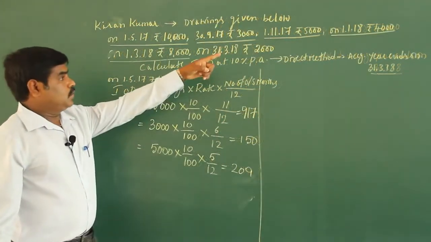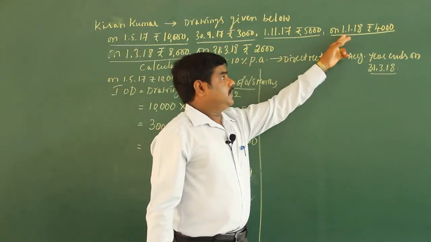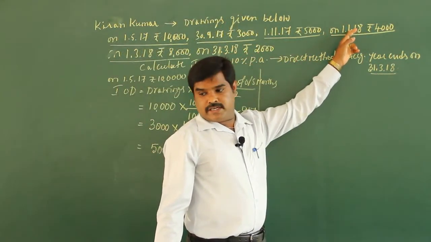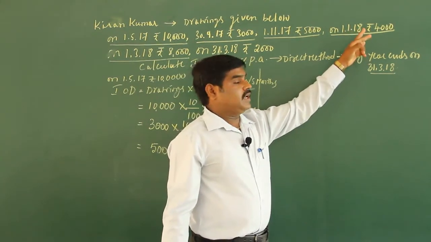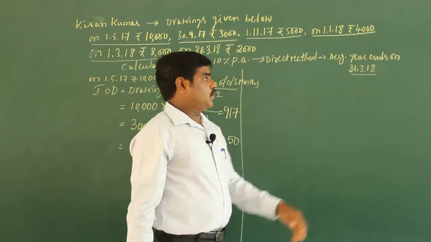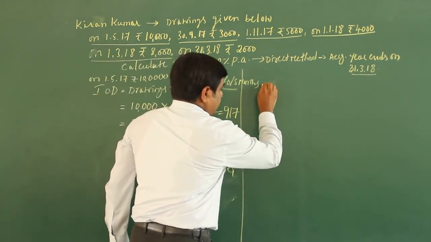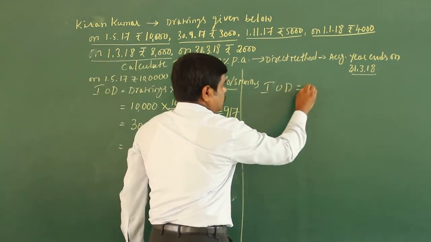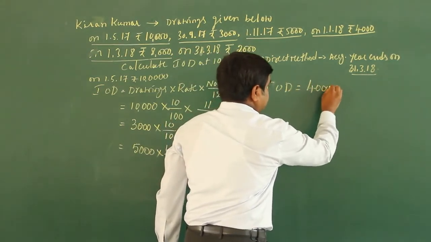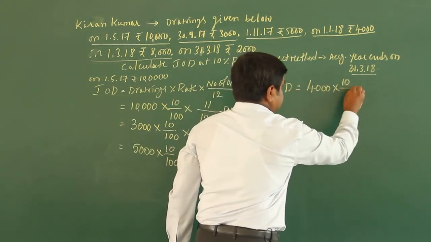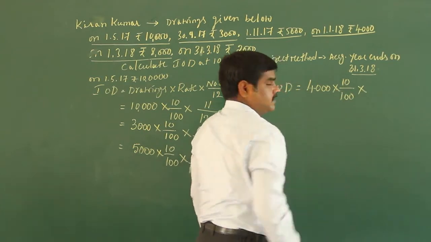Next, go to this one. Date of drawing is 1/1/2018. Amount drawn 4,000. Interest on drawing: 4,000 into rate of interest 10%.